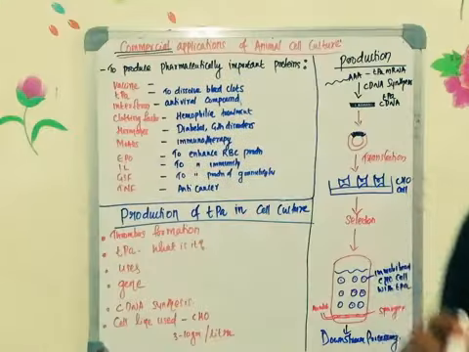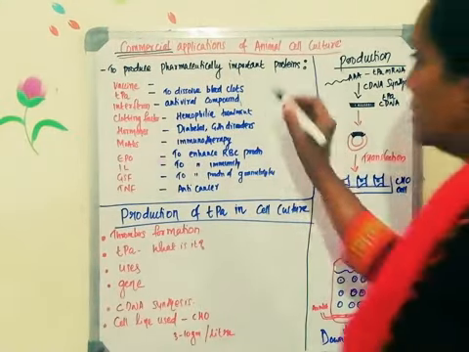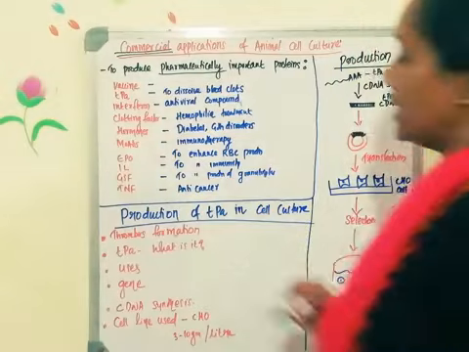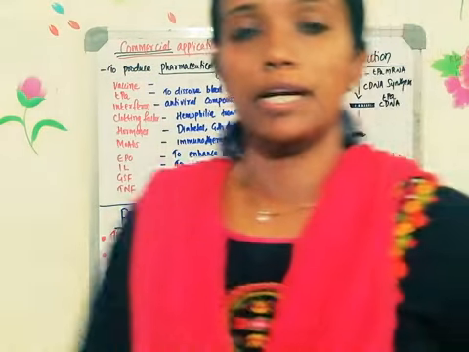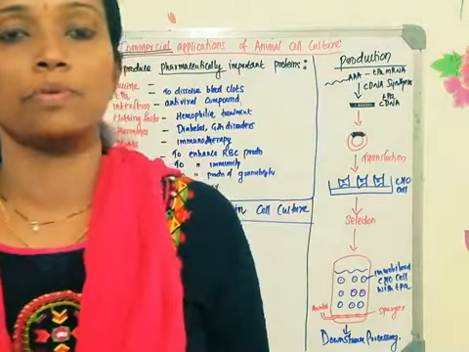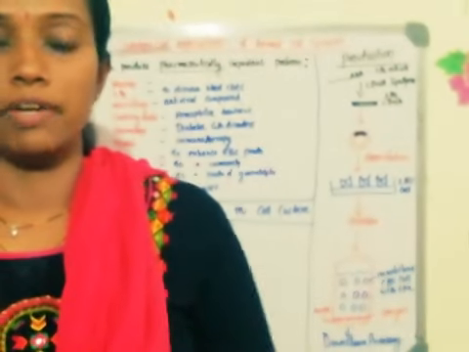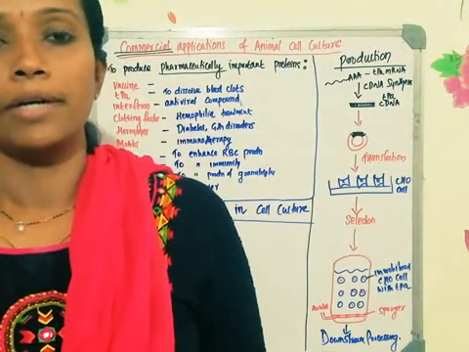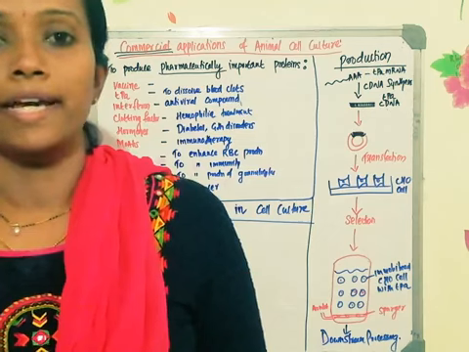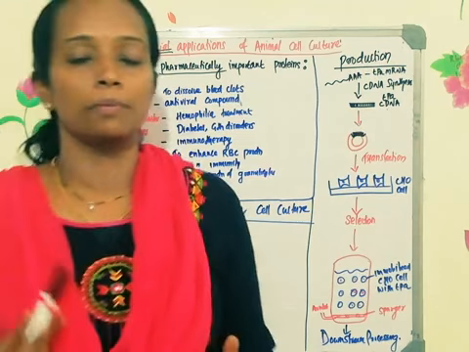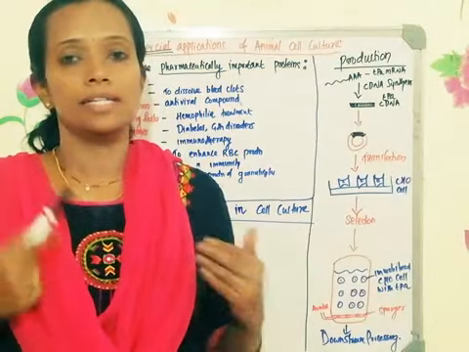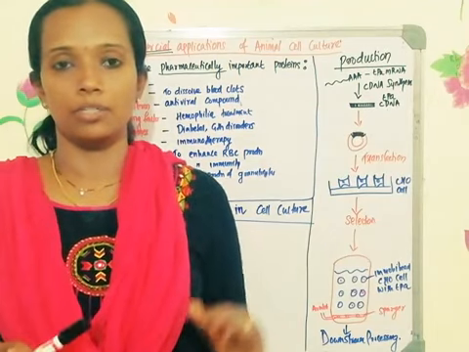Commercial application of animal cell culture means production of pharmaceutically important protein. What do you mean by pharmaceutically important protein? The proteins which are used for treating various disorders and diseases can be given as therapeutic agents, so that the disease can be kept under control. That is what we are going to see.